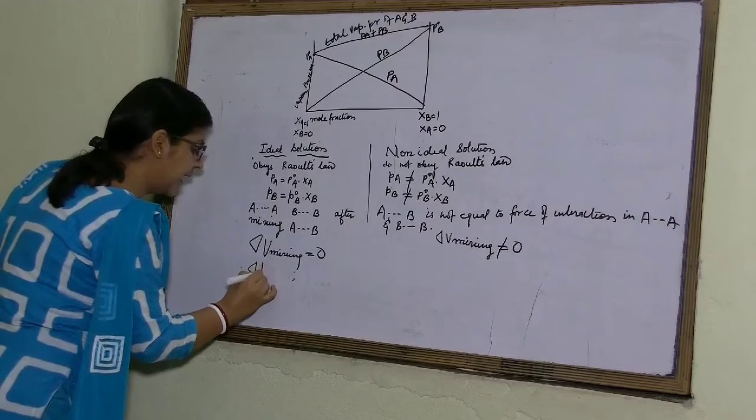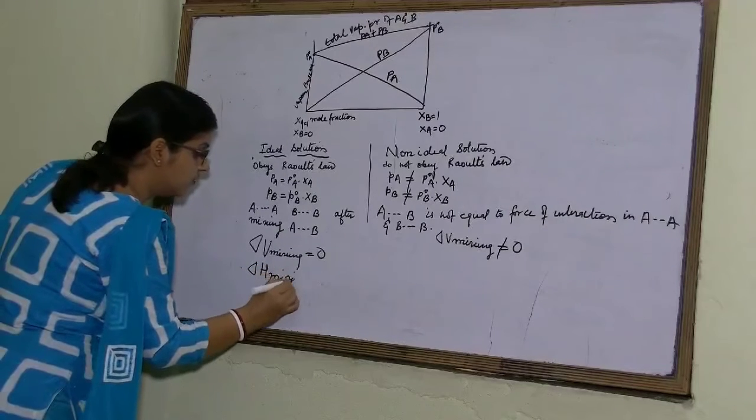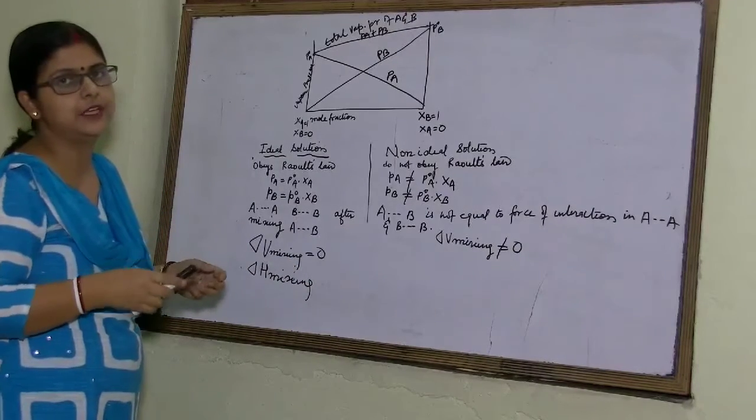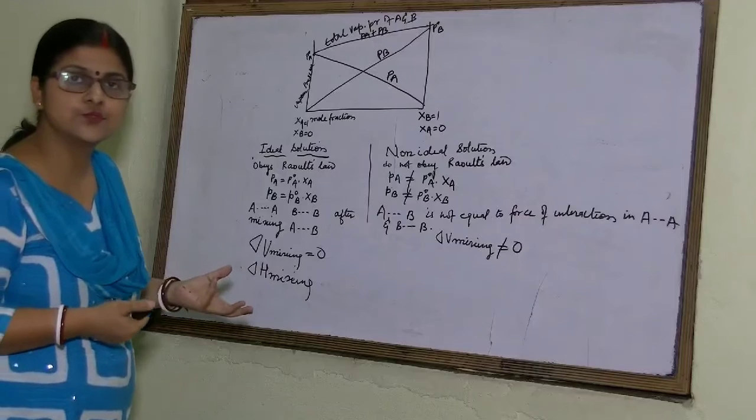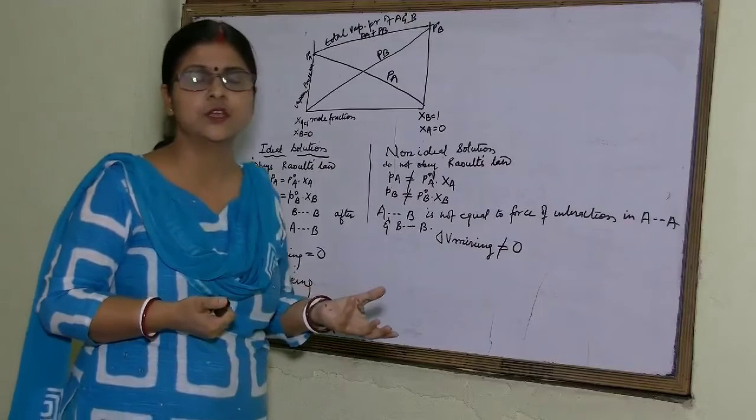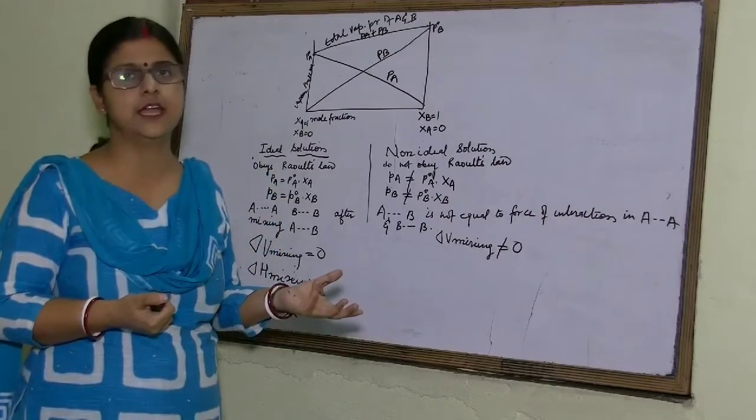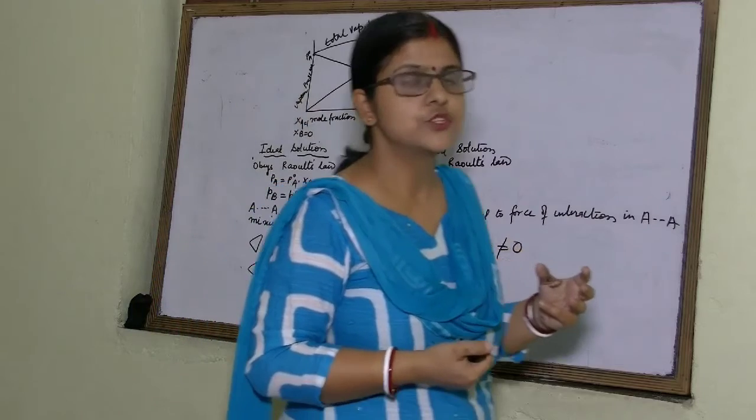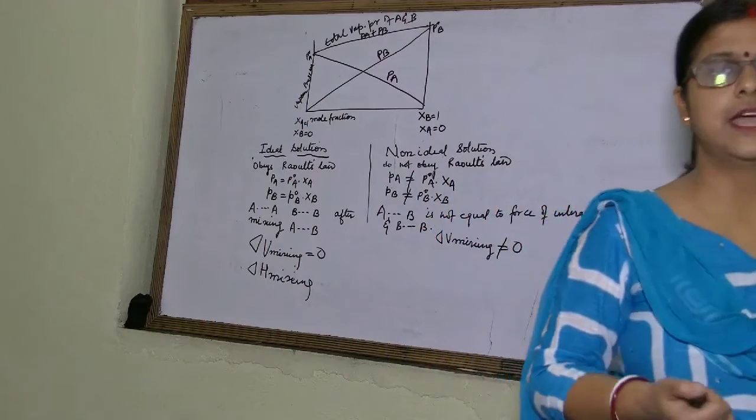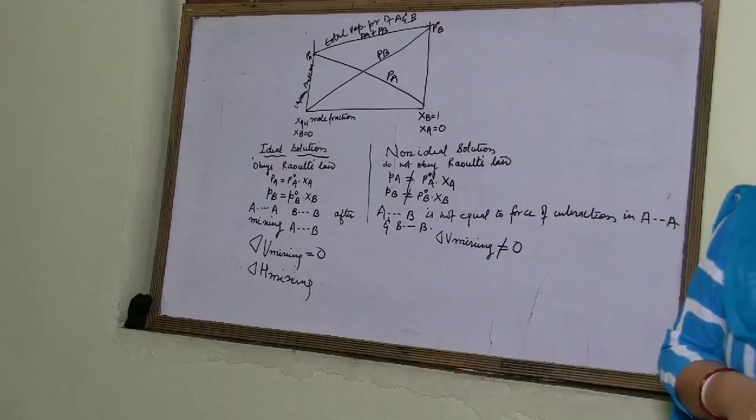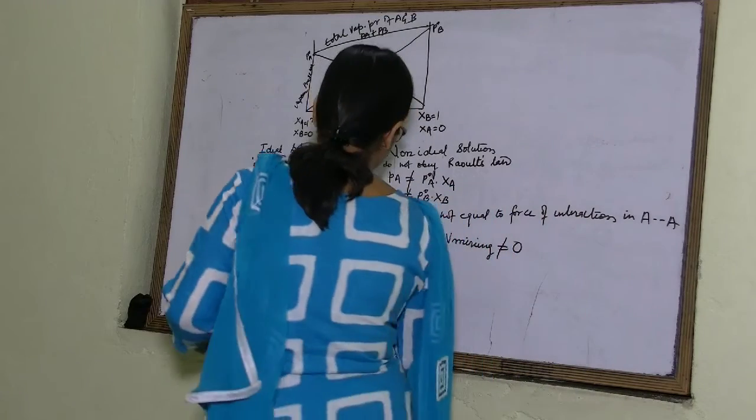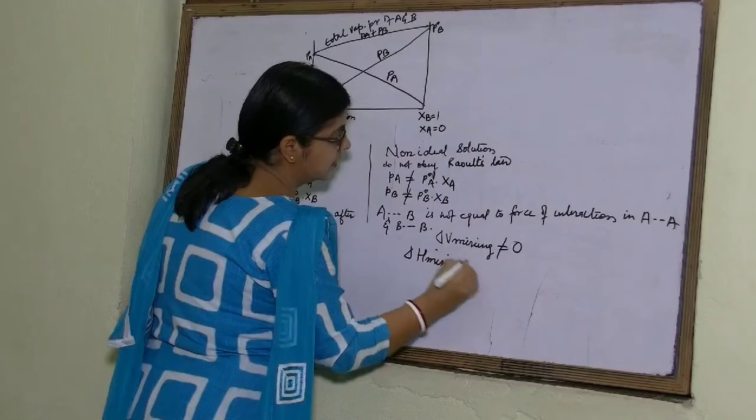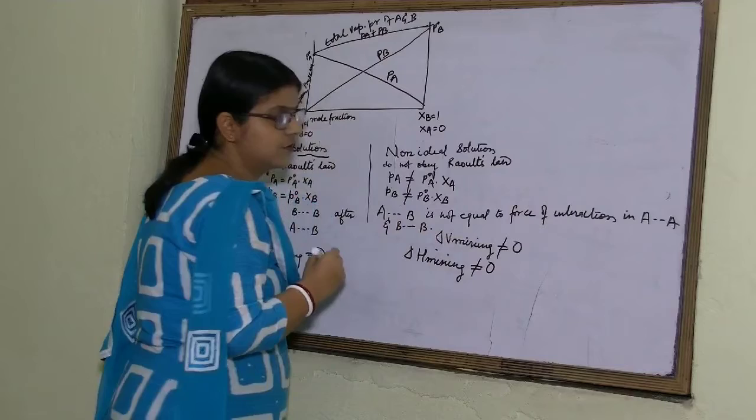Next, delta H mixing. We all know that with delta H we represent enthalpy. As there is no change in the force of interaction, there will be no change in the enthalpy. Neither heat will be released nor heat will be absorbed. So, for ideal solution, delta H mixing will be 0. And for non-ideal solution, delta H mixing is not equal to 0.